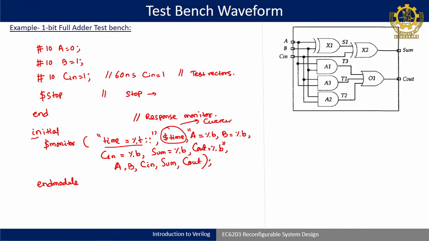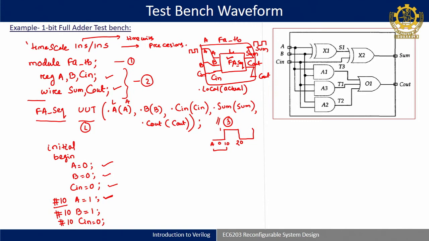Whatever the current simulation time is when it advances, like 10 nanoseconds or up to 1000 nanoseconds, that will be displayed after time, then A will be in binary; B, C in, sum, C out will all be displayed in binary. Okay. So this is how you start with module, then the declaration part, then instantiation, then generate